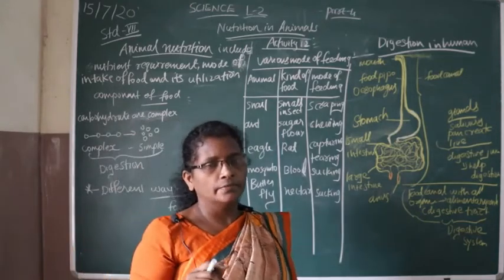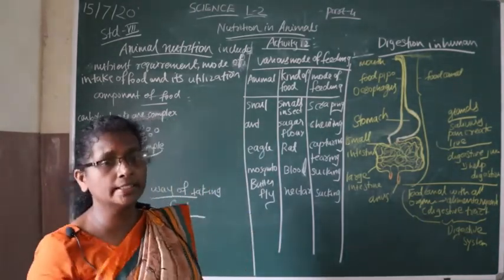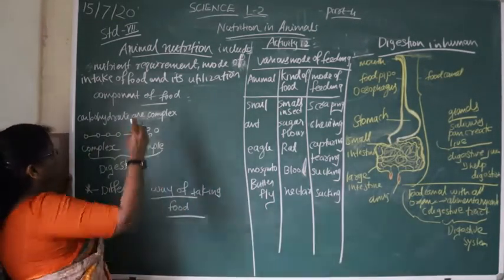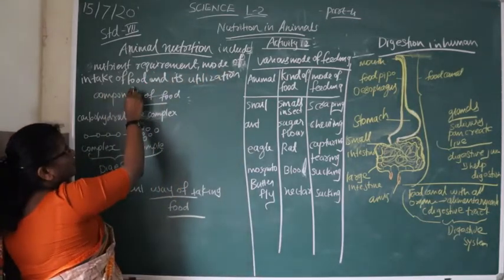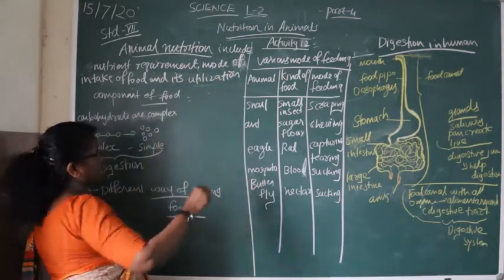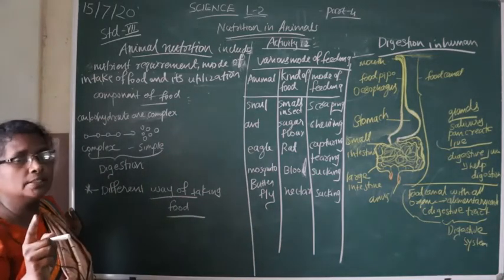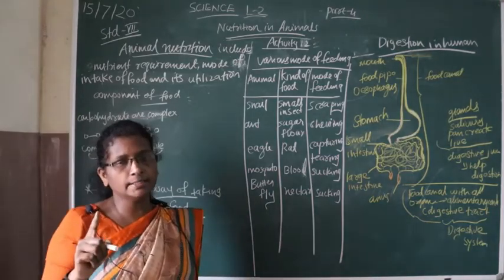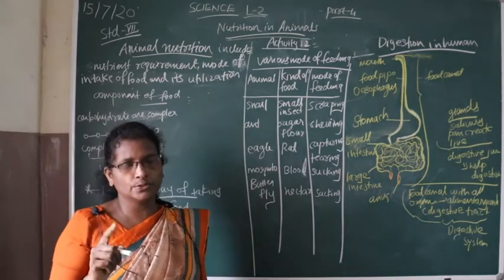Today we are going to learn about animal nutrition, or nutrition in animals. Students, animal nutrition includes the nutrient requirement, the mode of intake of food and its utilization. Nutrient requirement: nutrients, or components of food, you studied in standard 6. Do you remember that, students?